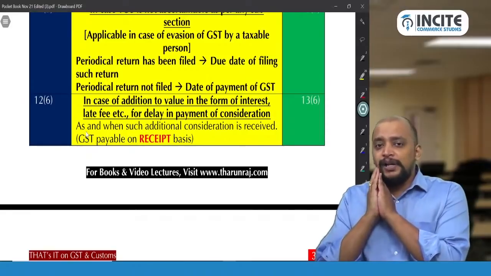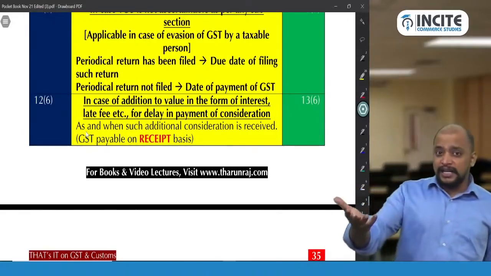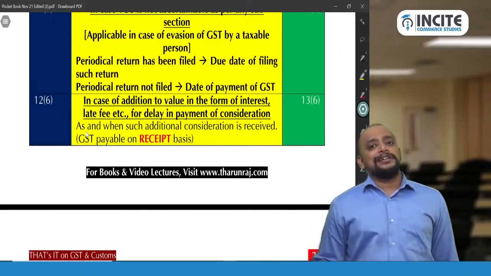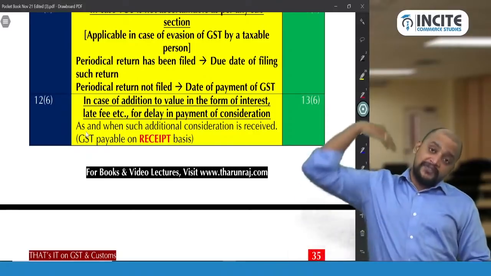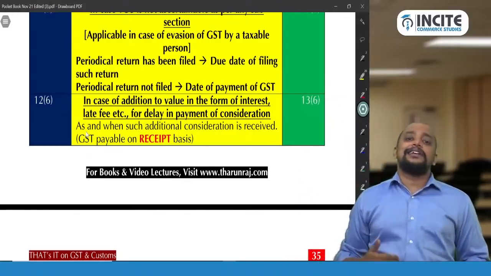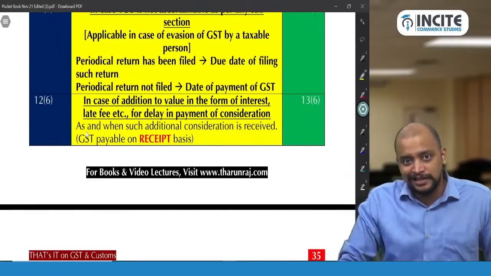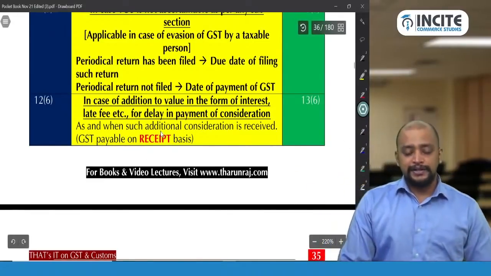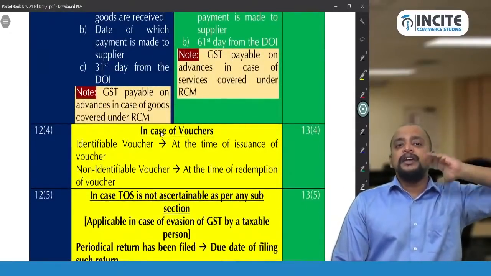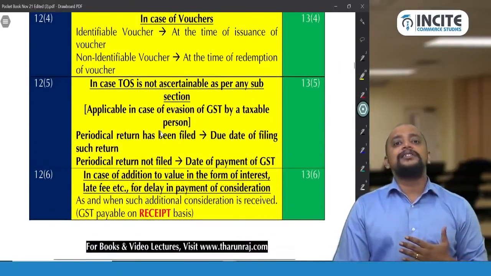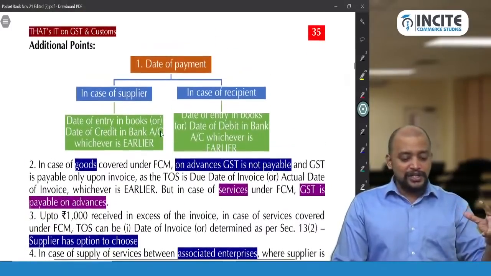So for example, interest we are charging, but he did not pay the interest. He paid the value, but he needs to pay interest, and he is paying that interest after 6 months. So no need to pay GST now on that interest. After 6 months, whenever he pays that interest component, at that time only we need to give a debit note and pay GST. Okay, so on receipt basis. This is about time of supply in case of FCM, RCM, vouchers, residual cases, and interest, late fee or penalty. Now related to this, there are some additional points.